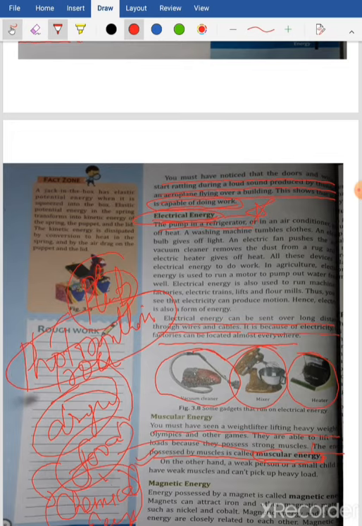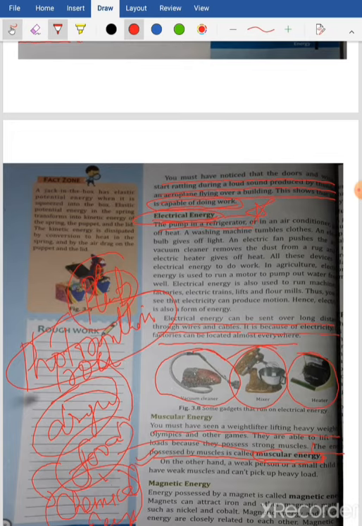Means the solar energy, the energy coming from the sun, plants are storing in the form of food. That food has chemical energy stored in it. That chemical energy in form of food we eat.